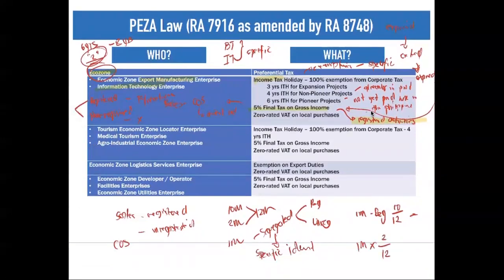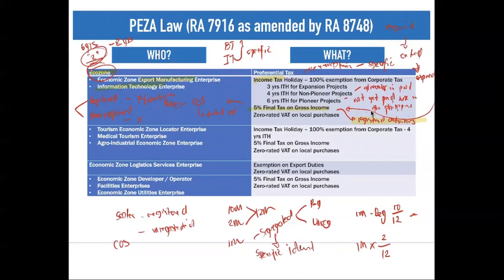Okay, take note when we talk about 5% final tax on gross income means sales less cost of sales. However, this gross income, 5% final tax applies only to your registered activities. Question or issues arises if ever we have both registered and non-registered. Then how should we do it?